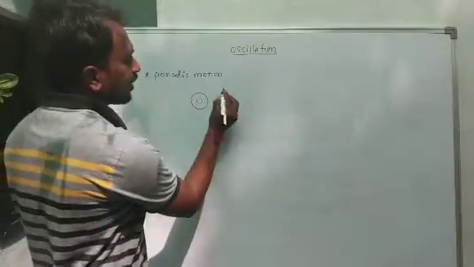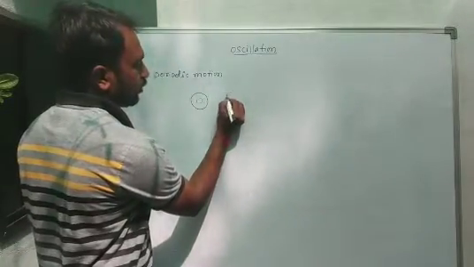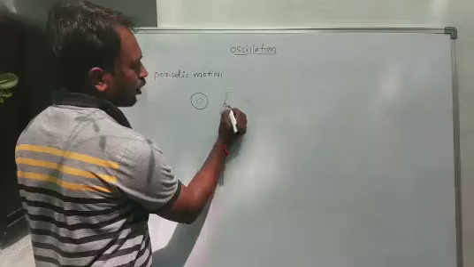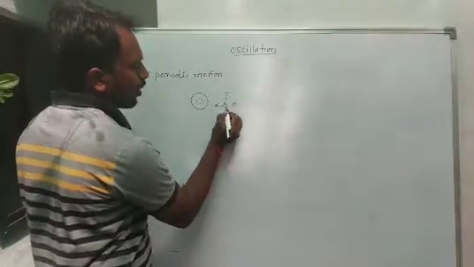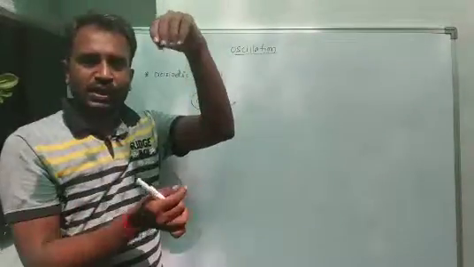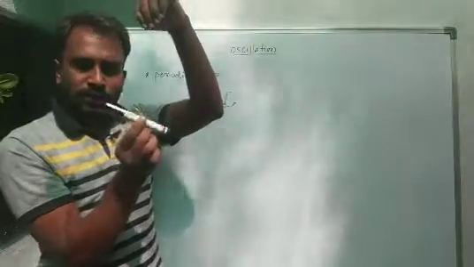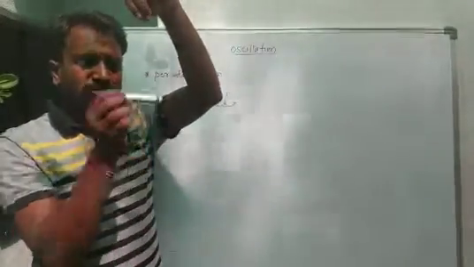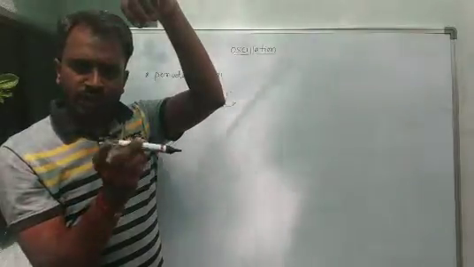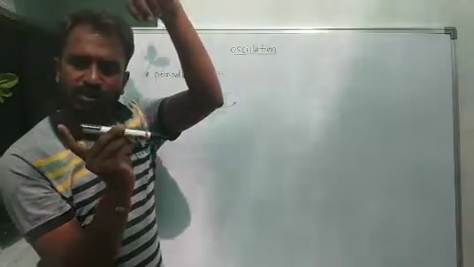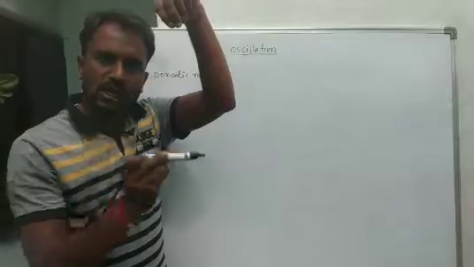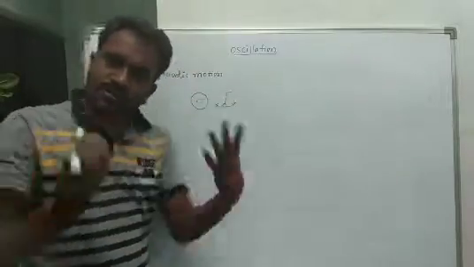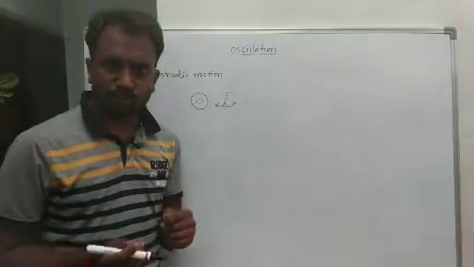Another one we consider is simple harmonic motion, which means a to and fro motion. For example, here this is a thread and this is an object, and the thread is tied to the object. If you apply some force to this object, what happens? It starts to oscillate. So this is also a periodic motion.